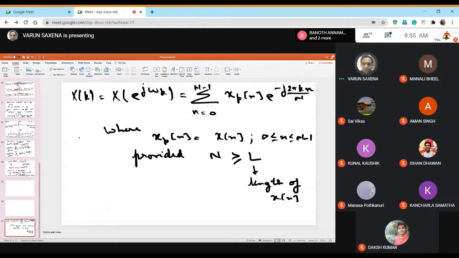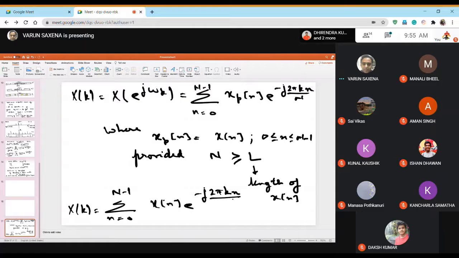So therefore, we can write this as capital X[k] = summation n = 0 to N − 1 x[n] e^(−j2πkn/N).